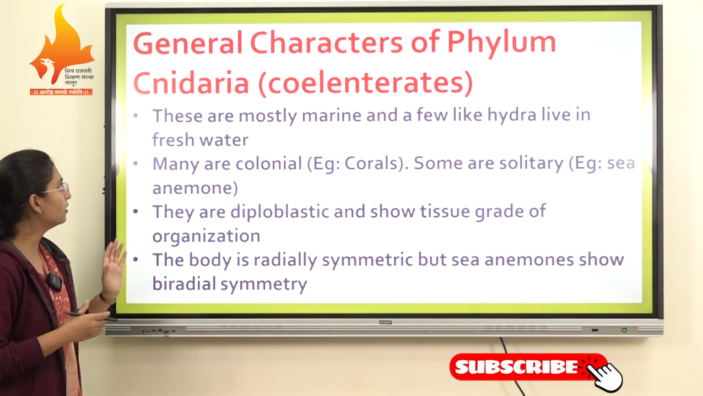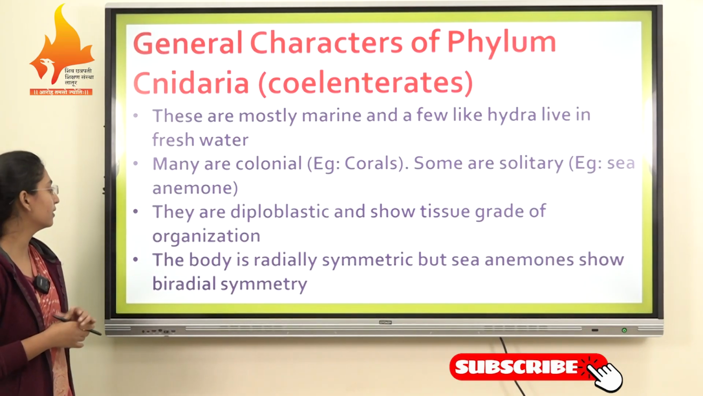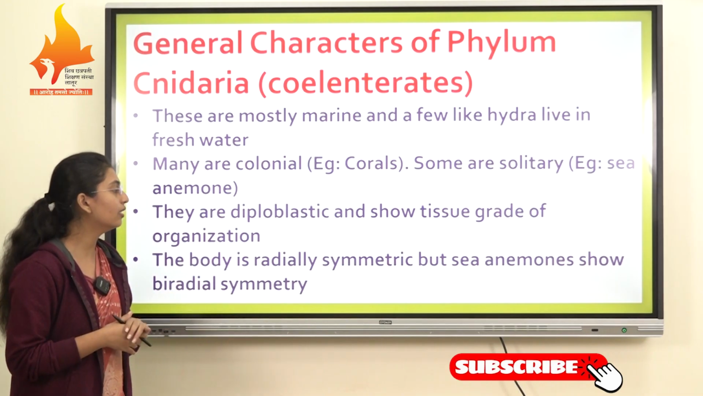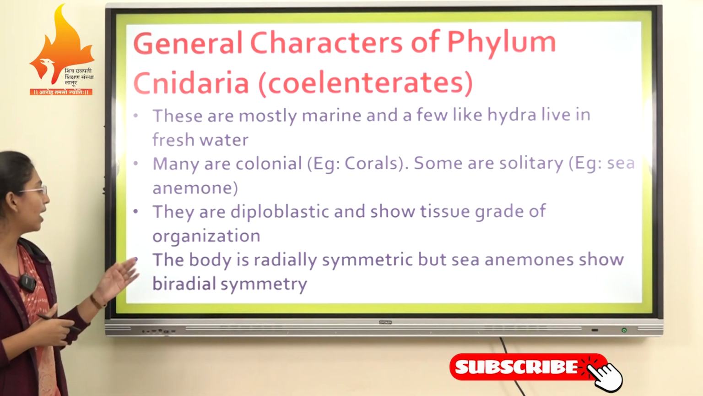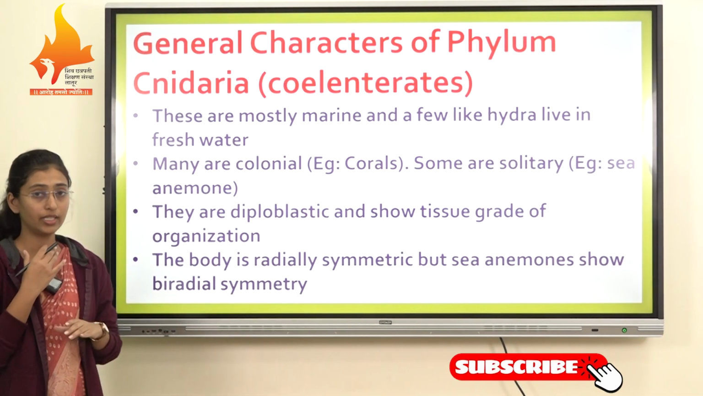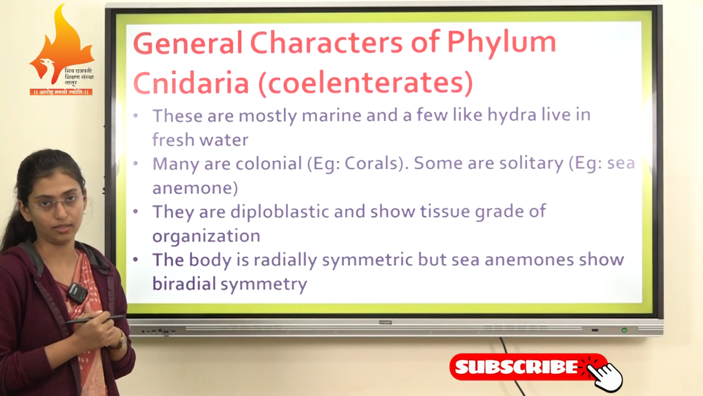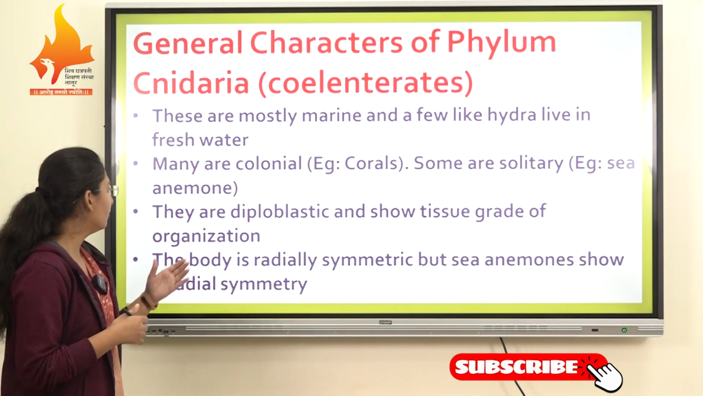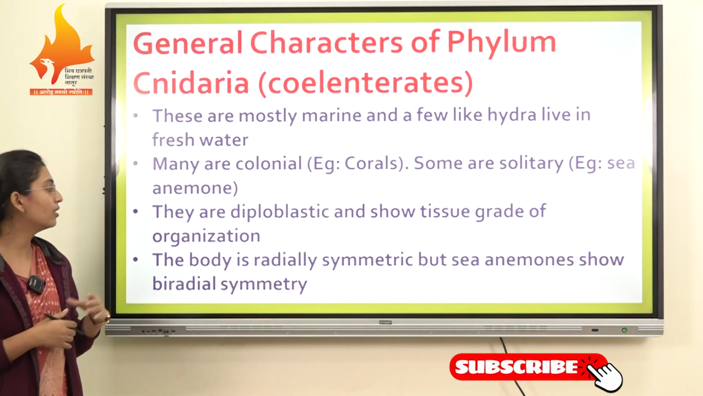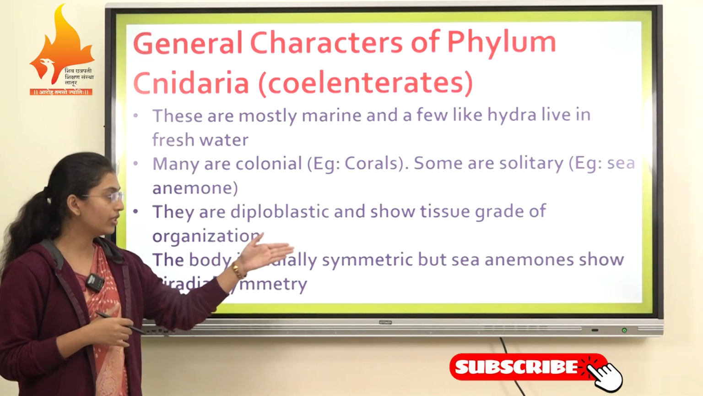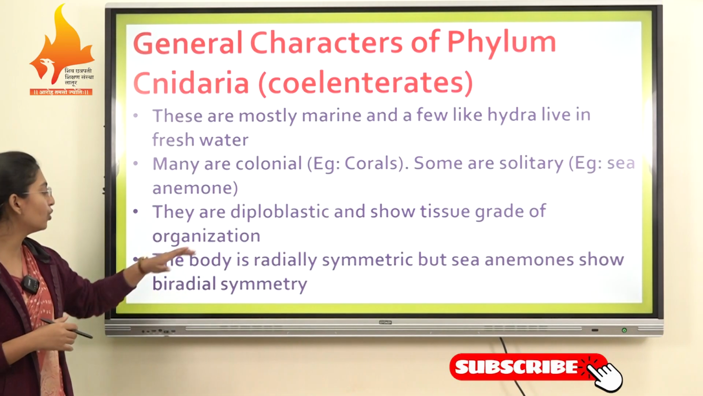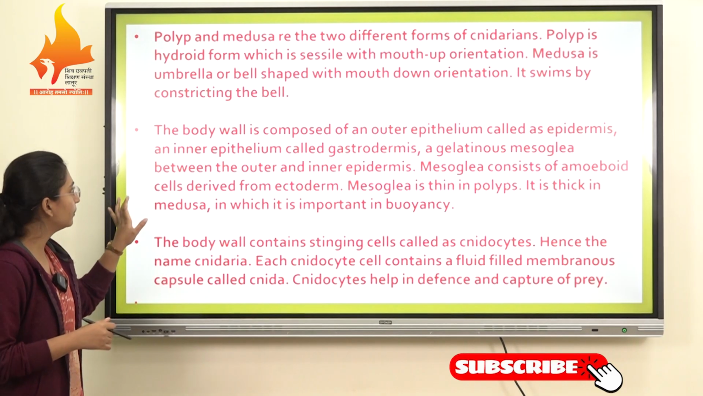The next characteristic of this phylum Cnidaria is that the body is radially symmetrical, but sea anemones show bilateral symmetry. If we see the symmetry of organisms in the phylum Cnidaria, all the organisms show radial symmetry, but sea anemones show bilateral symmetry.